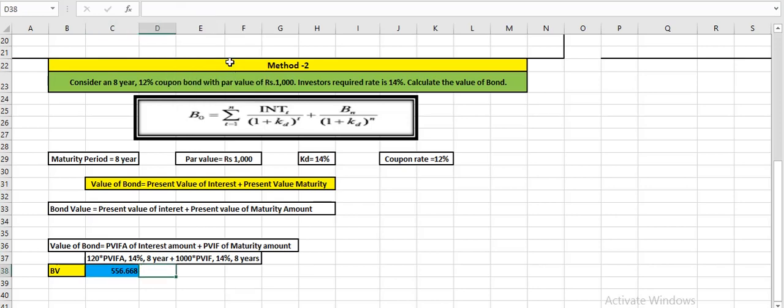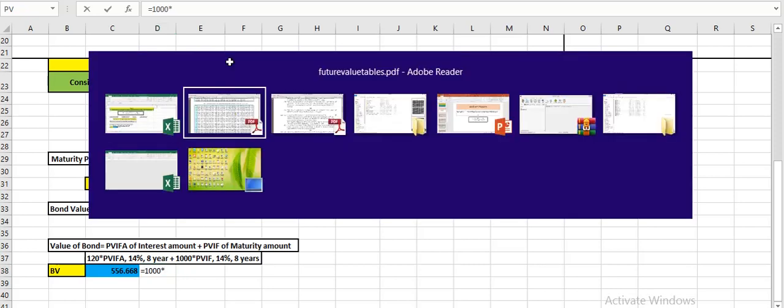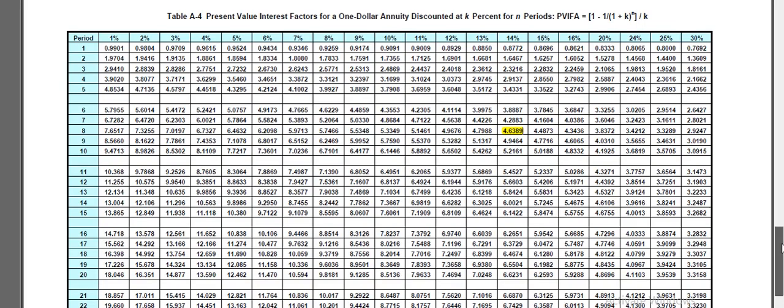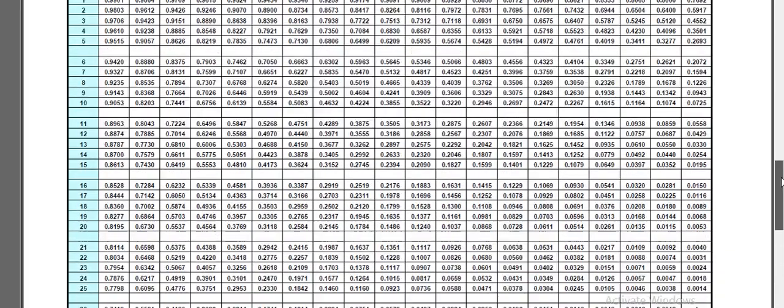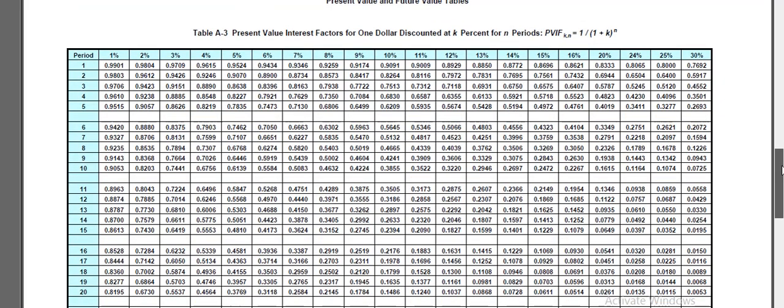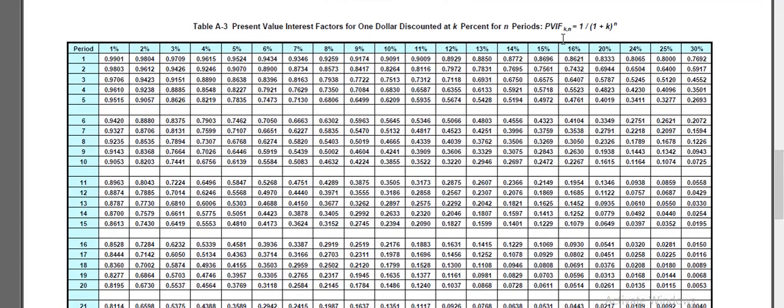Now our job is again to find the present value of maturity. So 1000, and this time as the maturity amount we are receiving only once, so we will multiply by the lump sum present value factor, which is for 14% and 8 years, which is 0.3506.